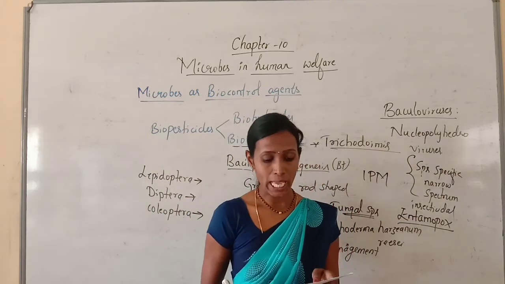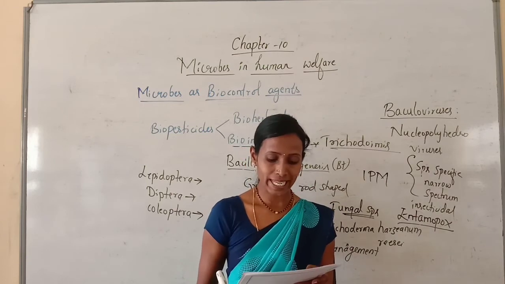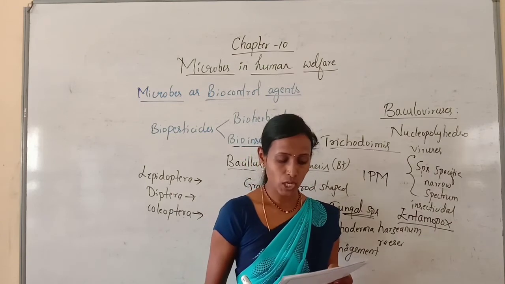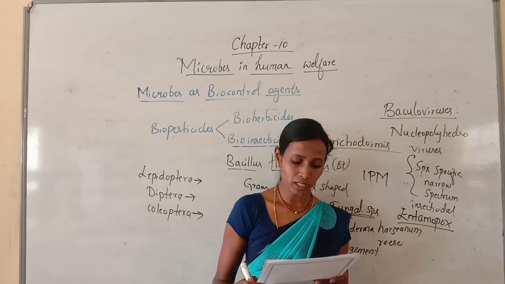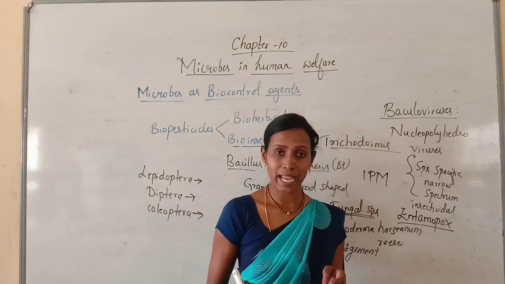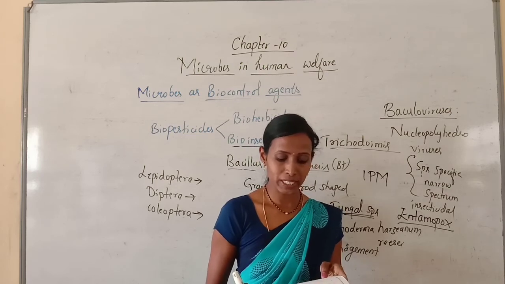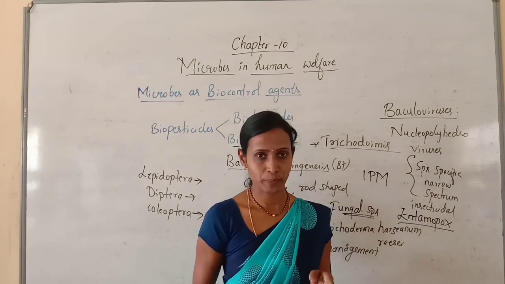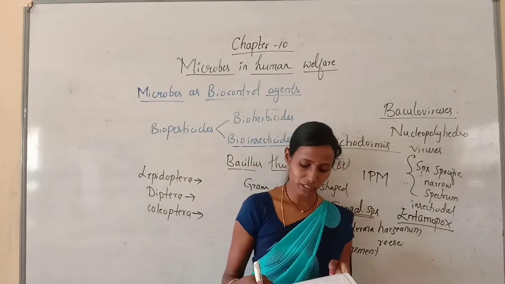And the third one, IPM stands for option A, international population management. Option B, integrated pest management. Option C, international plant management. Option D, integrated plant management. You know, option B, integrated pest management. IPM stands for integrated pest management.